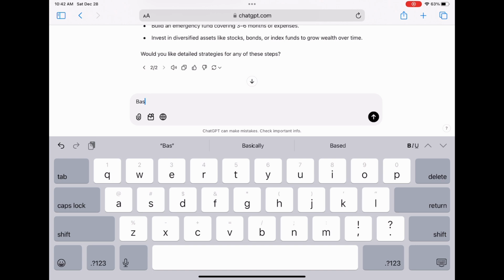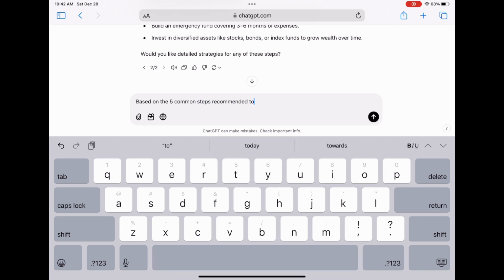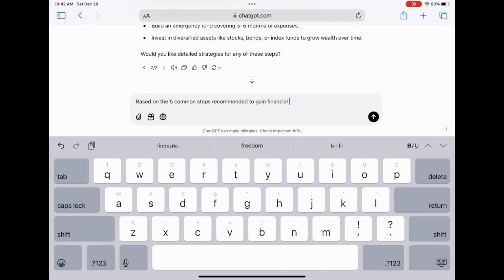So now, using ChatGPT, we're going to write based on those 5 common financial freedom steps. We're going to create a financial plan. Now, this is where you want to make sure you are extremely specific to your situation. For me, this is just an example of a sample salary and sample monthly expenses. But when it comes to creating your own, the more specific you are, the easier it is for ChatGPT to create the perfect financial plan so that you can have savings and be on the path to financial freedom.